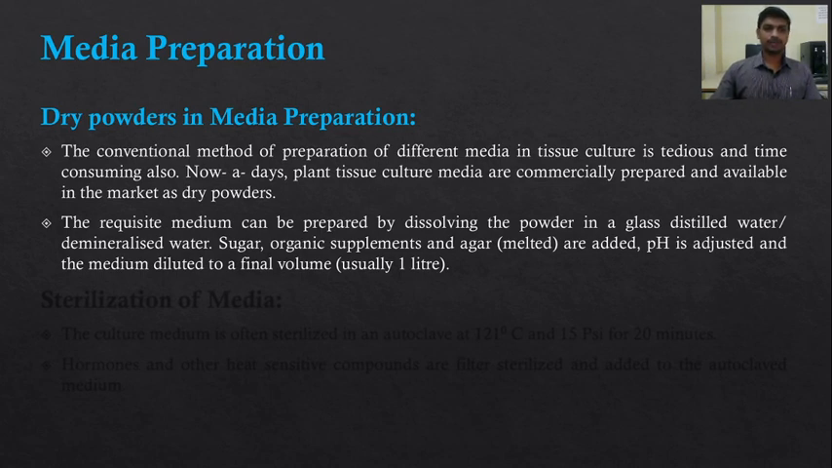Now we are going to the sterilization of the media. Sterilization, inoculation, incubation and hardening are the steps in plant tissue culture. The first step that we saw here was media preparation. Now after this we are going for sterilization of media. Sterilization we will see in the next lecture.